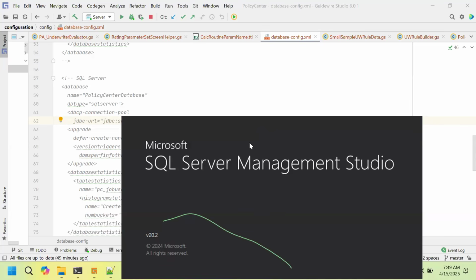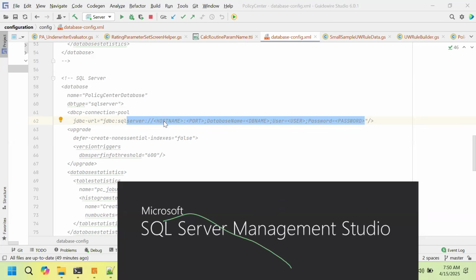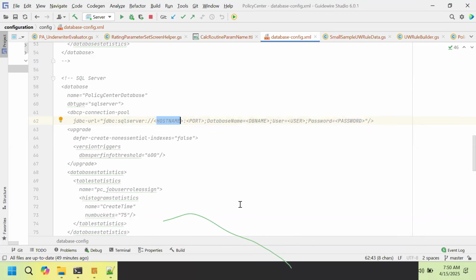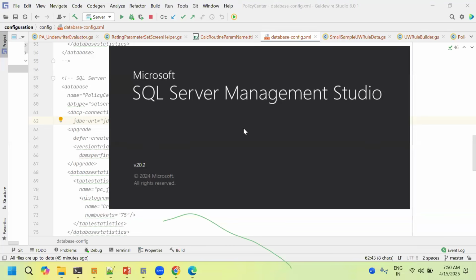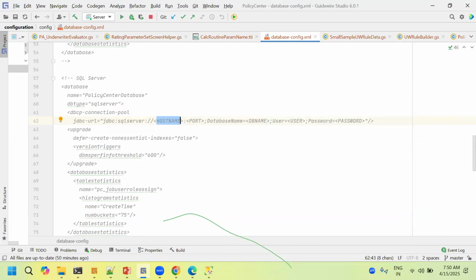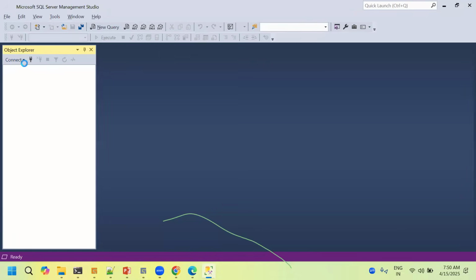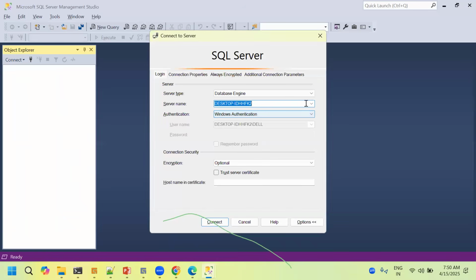Here we need to give a server name. What server name you are giving here, this host name, the same thing we'll have to give after opening, to connect to the SQL Studio also. See, one second. Here, you have to give the same server name.